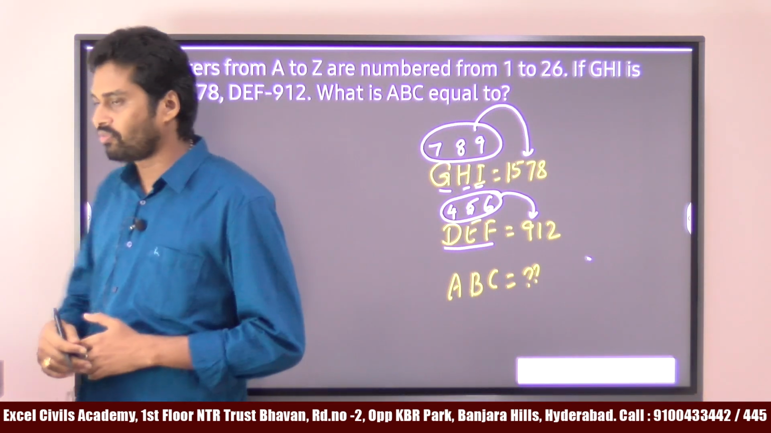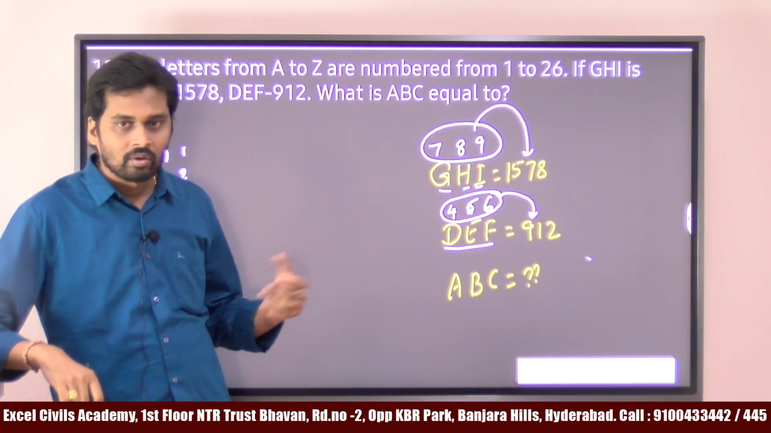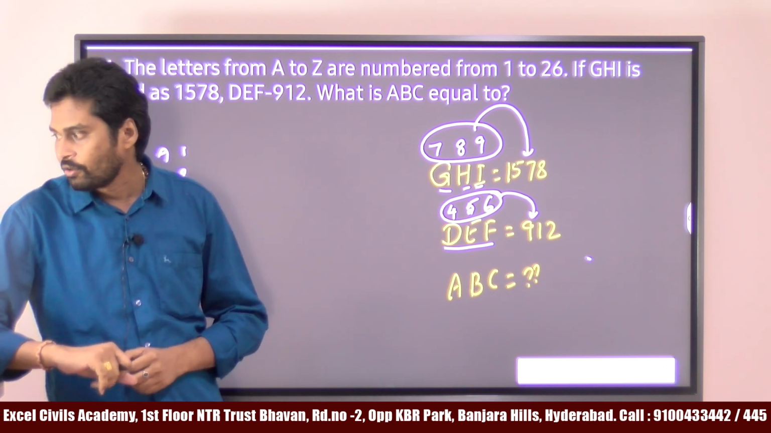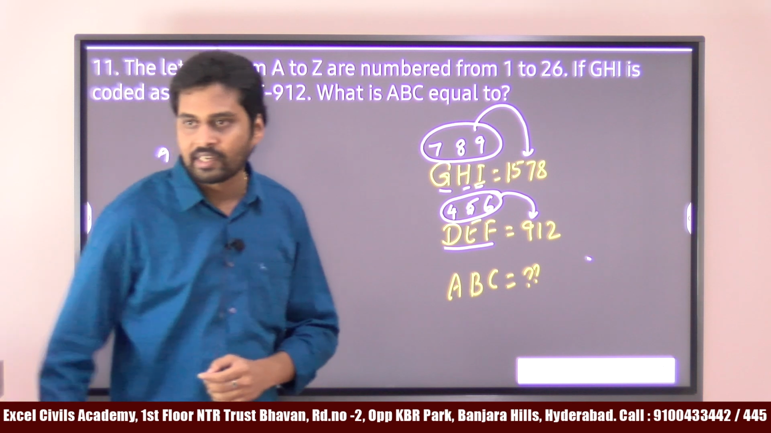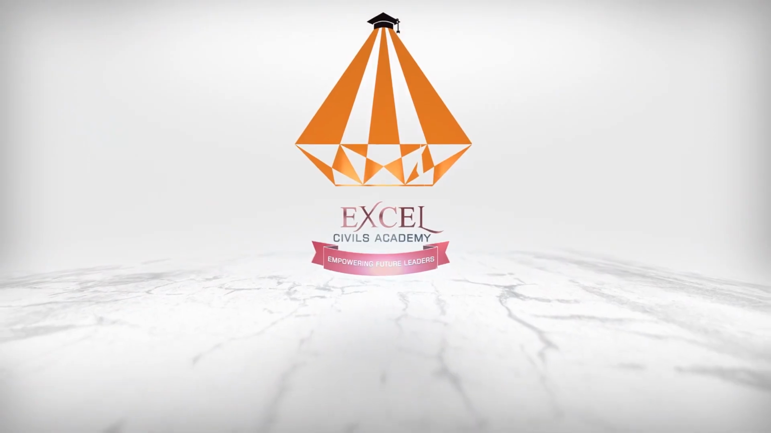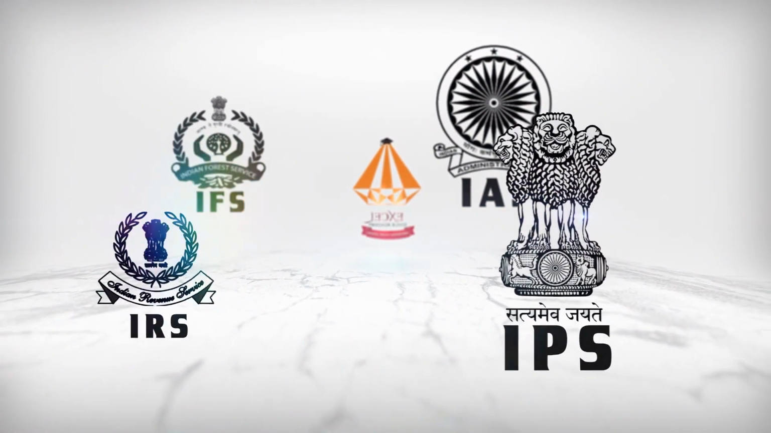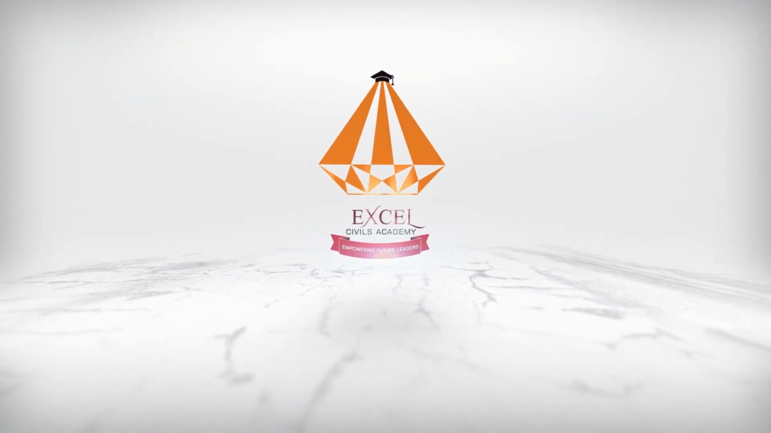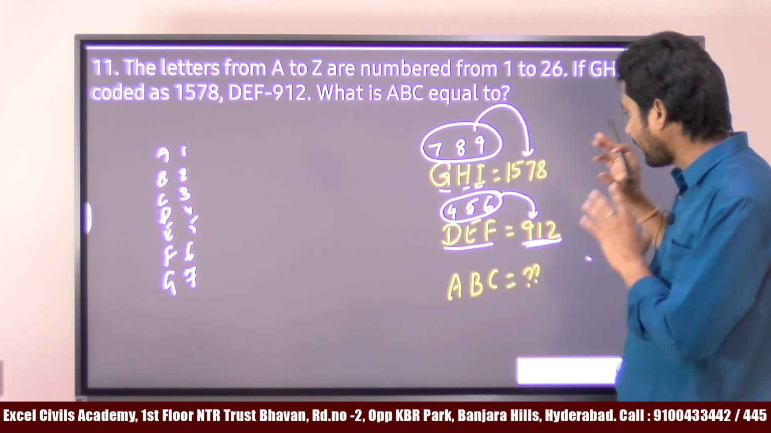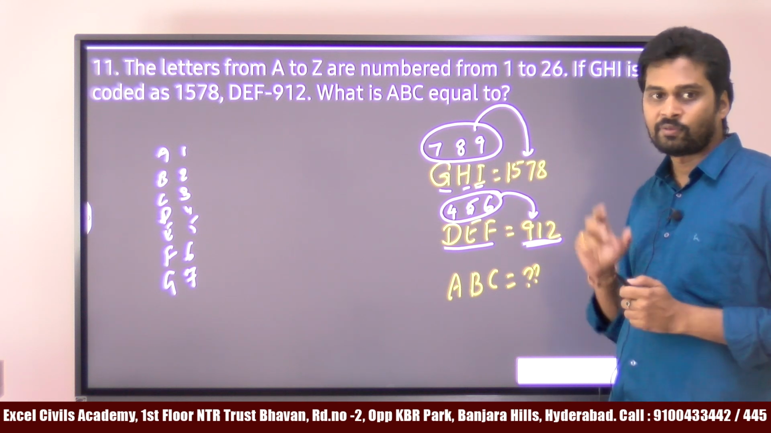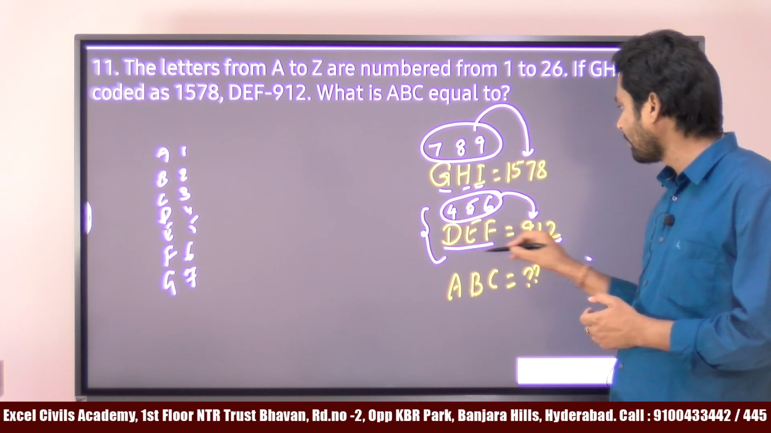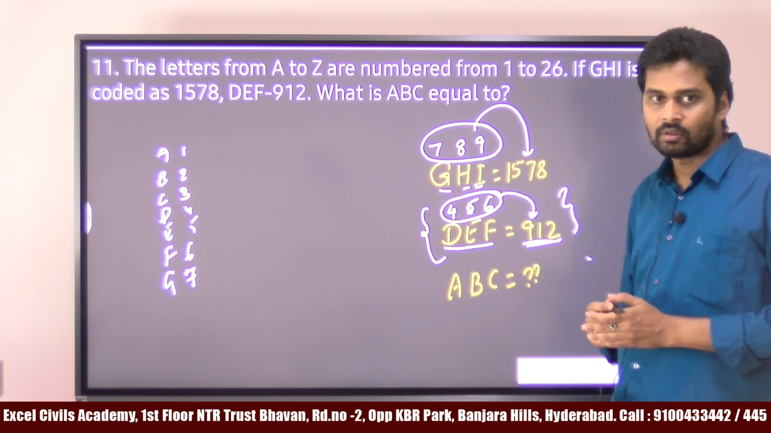Then for ABC, by applying the same logic, what do you get? Think, how do you get 1578 from 789? And similarly, how do you get 912 from 456? Observation is important, so you just have to look at the numbers carefully. 4, 5, 6, 9, 1, 2.